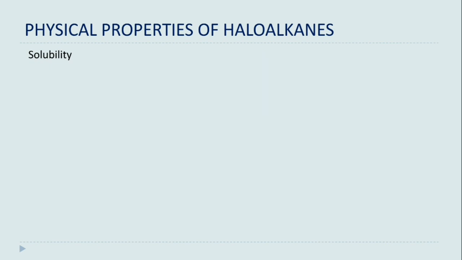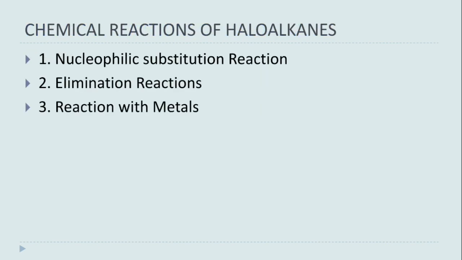Now we will discuss the chemical properties of haloalkanes first, and after that we will discuss the chemical properties of haloarenes. Generally their characteristic reaction is nucleophilic substitution reactions. Apart from that, they also show elimination reactions and reaction with metals. All these reactions are very important, especially nucleophilic substitution.